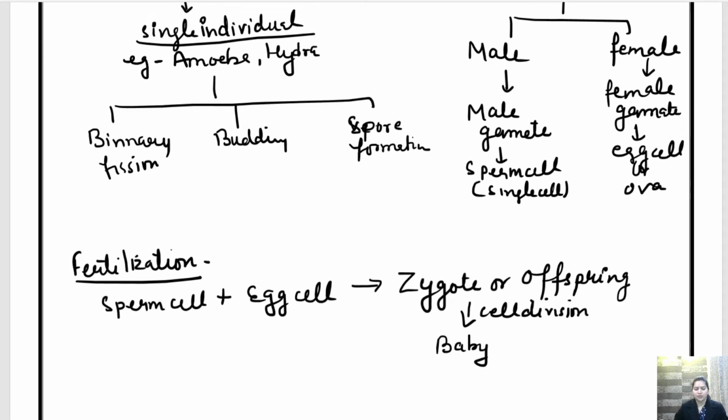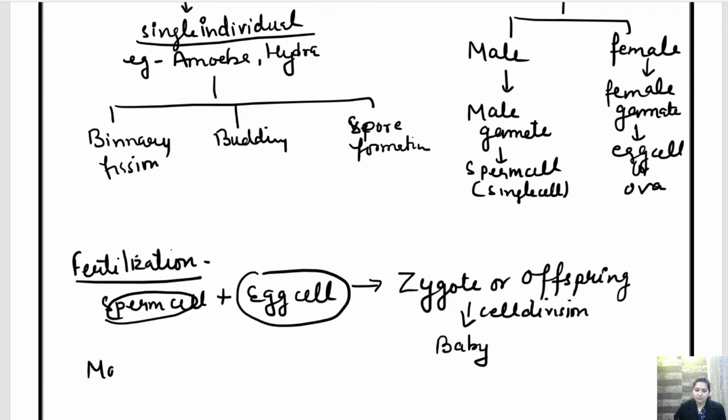Now children, the very important thing is, where will this sperm cell and this egg cell come from? So we know that male and female in case of humans are different because of their different reproductive systems. Males have a male reproductive organ and females have a female reproductive organ.